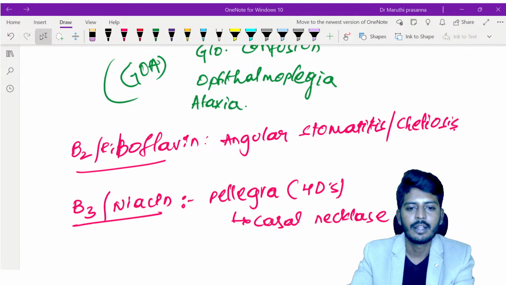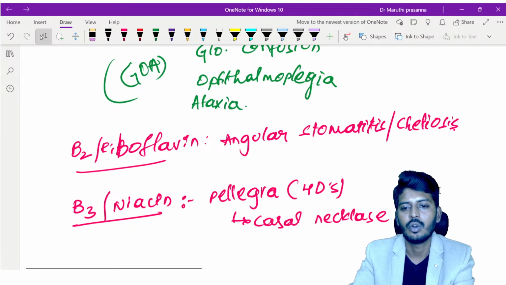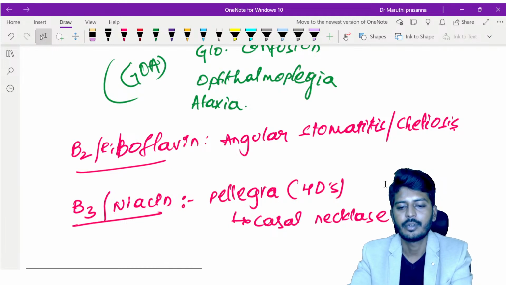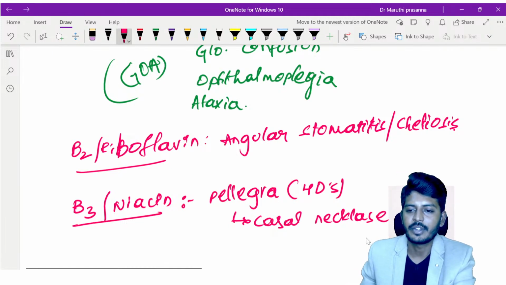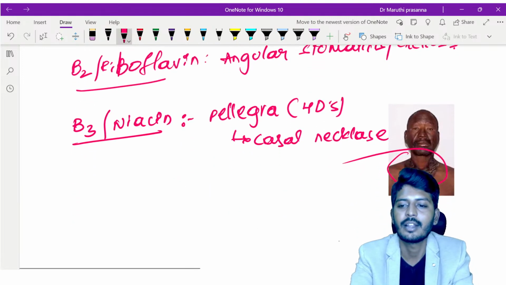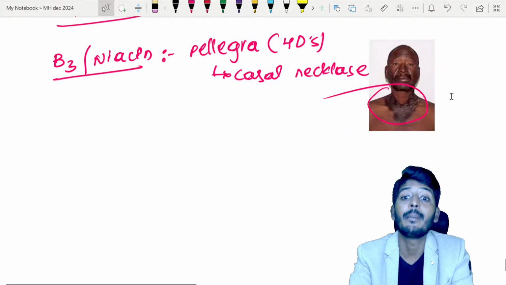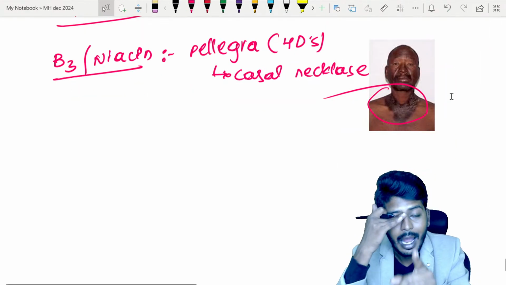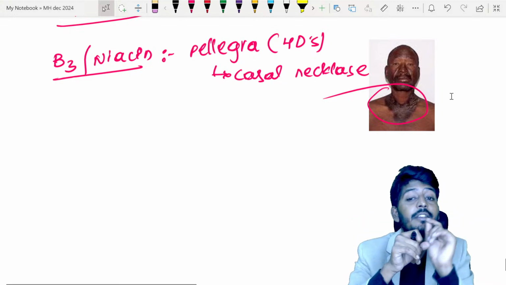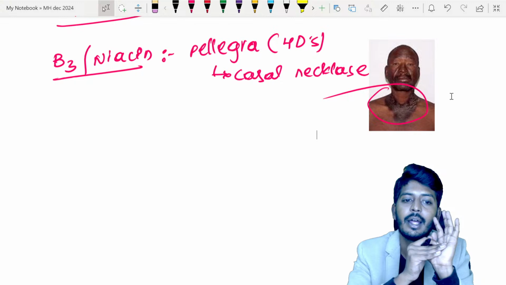So this is a classic Casal necklace. Here we have a patient who is having a Casal necklace. This is a very frequently asked question. Last time also in the exam they had asked which vitamin deficiency and which amino acid deficiency. Of course, I told you, tryptophan is responsible for the production of niacin. If tryptophan is not there, the same symptoms will arise.